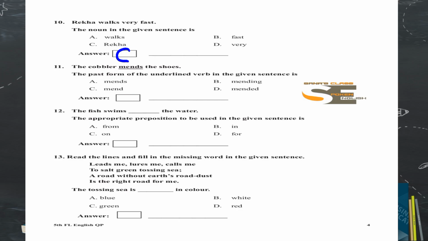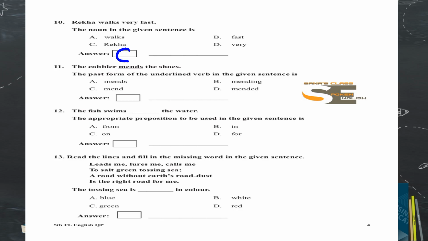We'll go for 11. The cobbler mends the shoes. Now you should write the past form of the underlined verb in the given sentence. Before you do this, you must know what is present, what is past, and what is future. Present is what is happening. Past is what has already happened, and future is what will be happening.